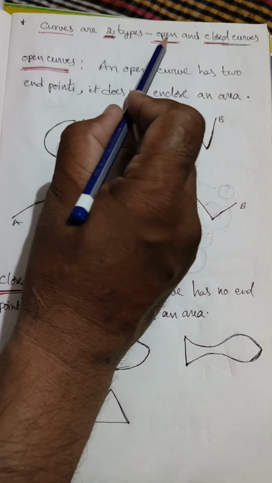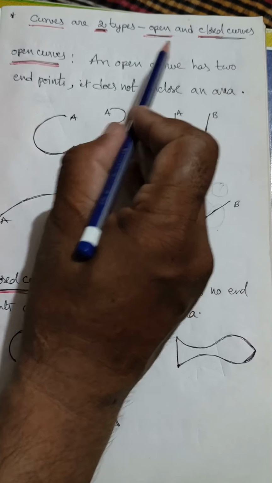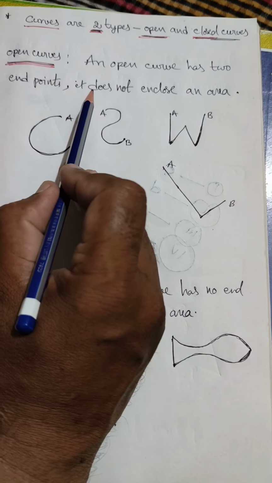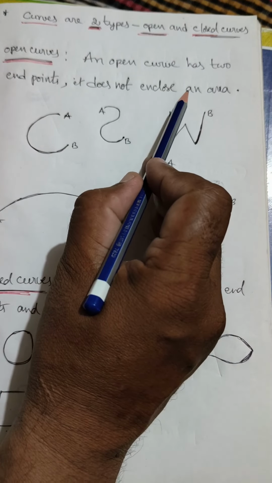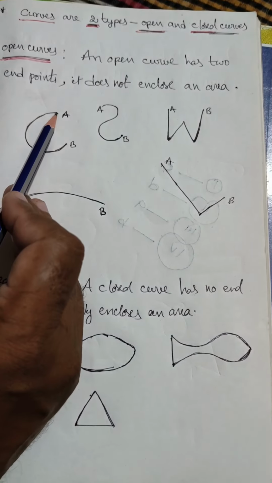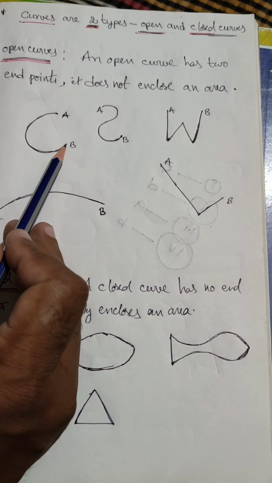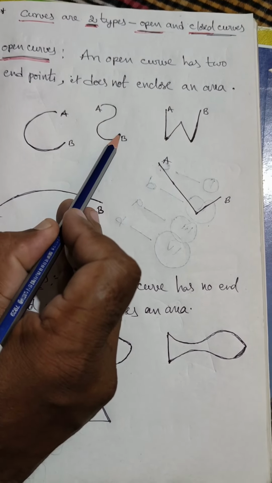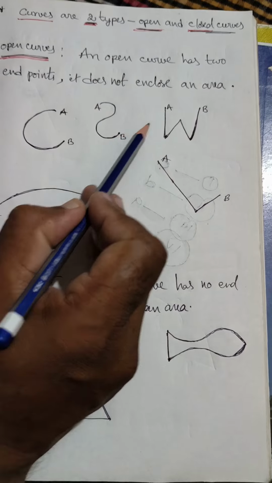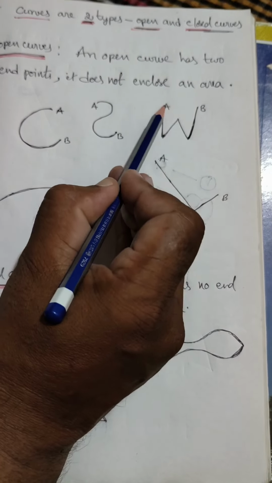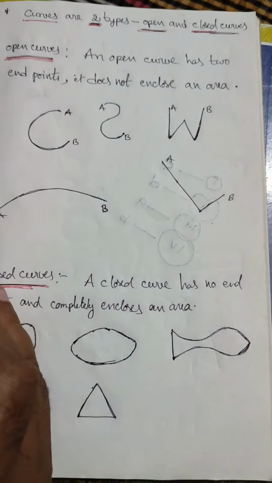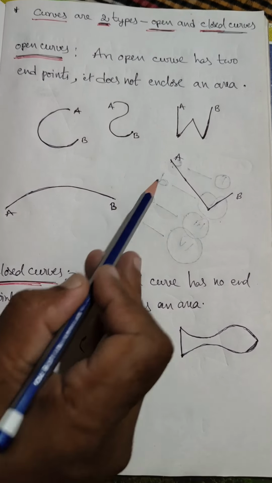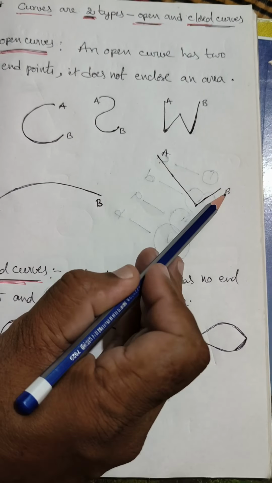Curves are of two types: open and closed curves. Open curves. An open curve has two endpoints. It does not enclose an area. Here see examples. This is one curve. It has two points, A and B. This is another curve, A and B endpoints. Another curve, A and B endpoints. Another curve, here also A and B endpoints. Another curve, A and B endpoints.